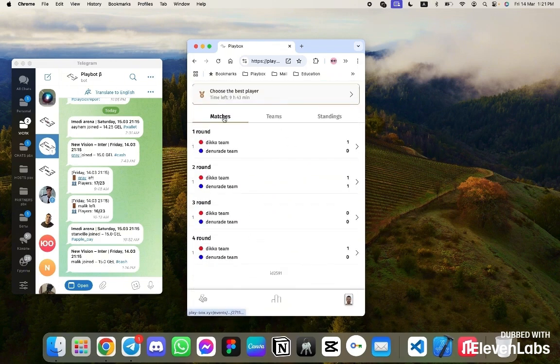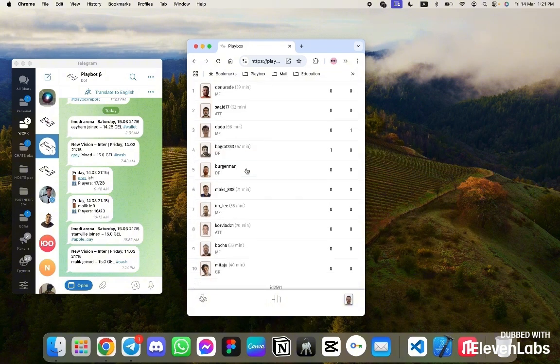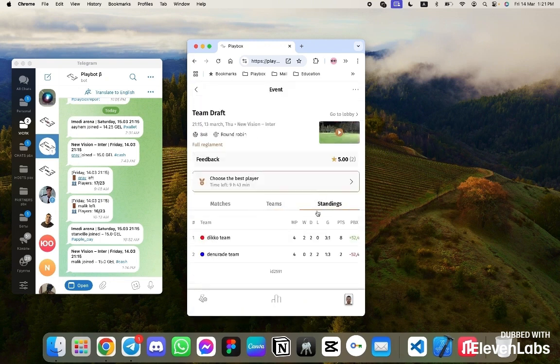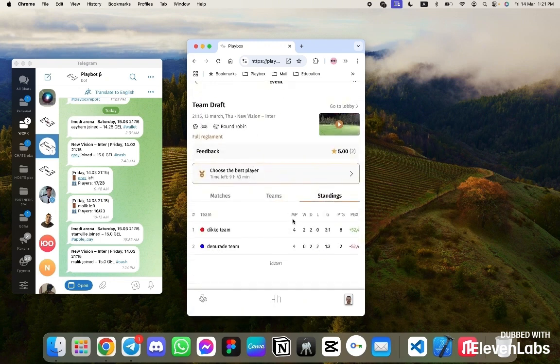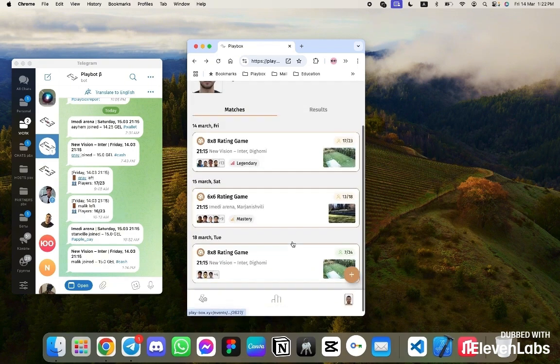Then the game results. Here we have tabs for matches, teams, and tables. Teams, player statistics, and the other team, and the tournament table. How many games played, wins, draws, losses, goal difference, points earned, and BBX. BBX is our rating, which players receive based on event receipts.